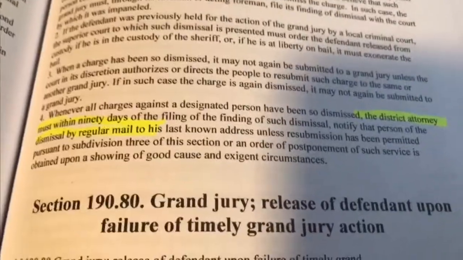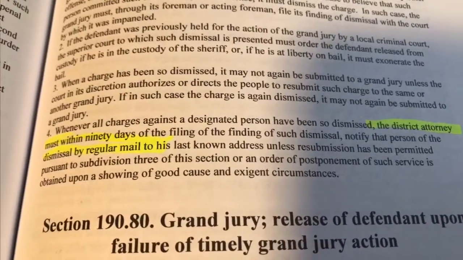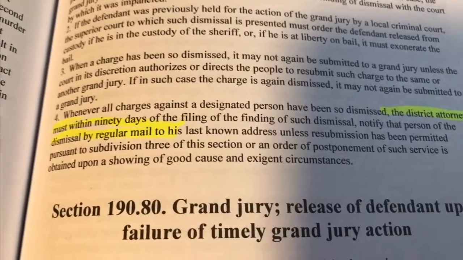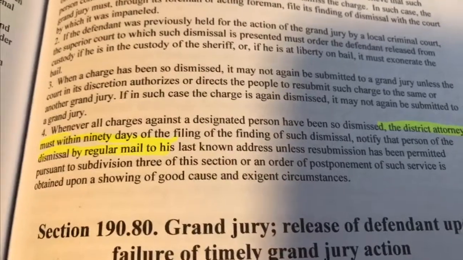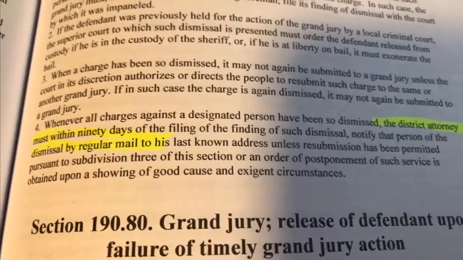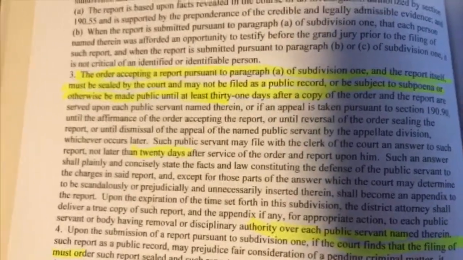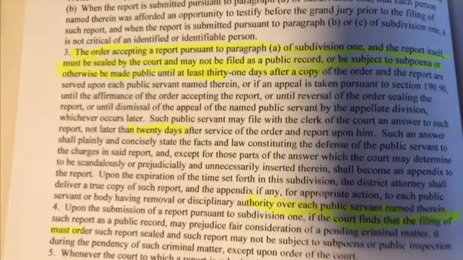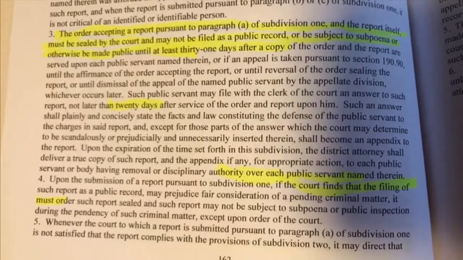All right, so this is that crazy 90-day rule about how he's got 90 days to notify the guy that the case is dismissed, to his last known address by regular mail, unless resubmission has been permitted, or an order of postponement of such service is obtained upon a showing of good cause and exigent circumstances. So that's if it's dismissed. Then for the public servant, there's a 31-day rule in here, not 31 days. They can file an answer not later than 20 days. This is for the public servant. If the court finds the filing is a public record, might be a problem, then they can order it sealed.